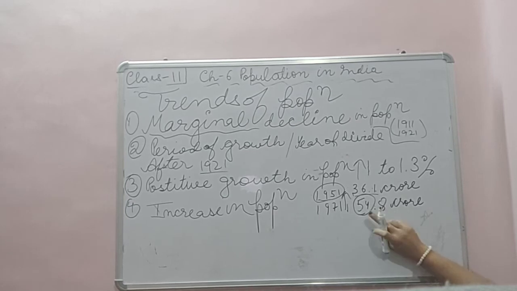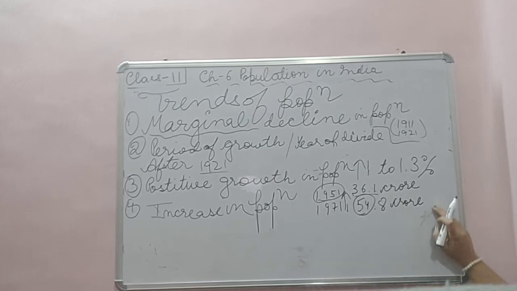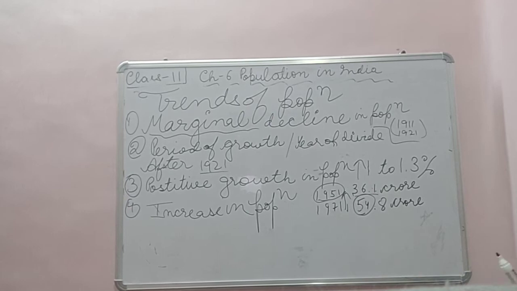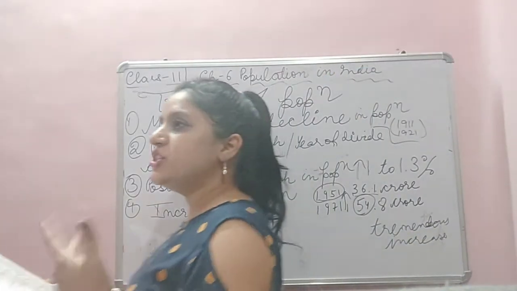Again I am repeating, the fourth trend. After independence, it was seen that the population reached 54.8 crore in 1971, which was far more than 36.1 in 1951. Tremendous increase. After that, population explosion.